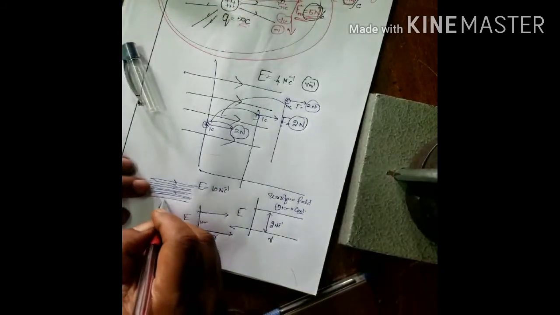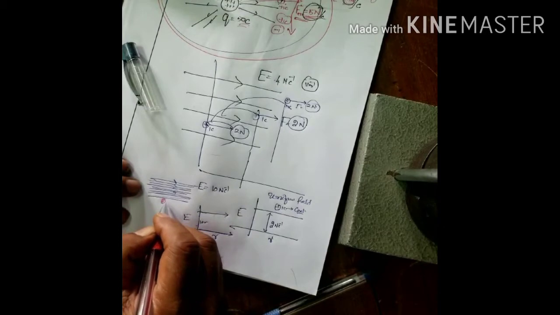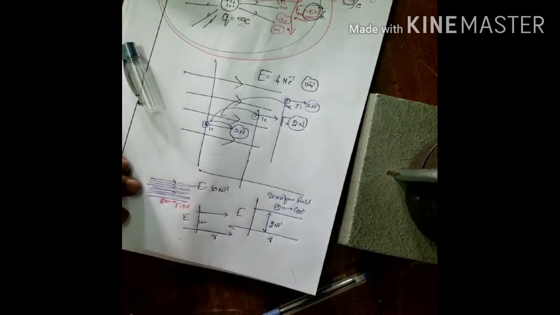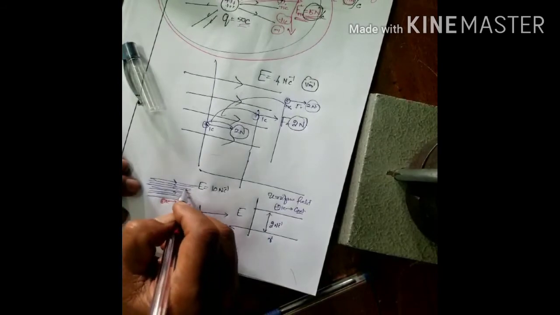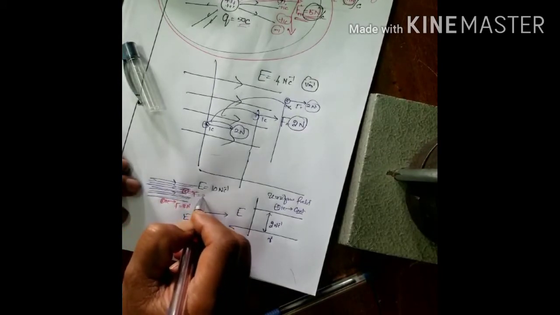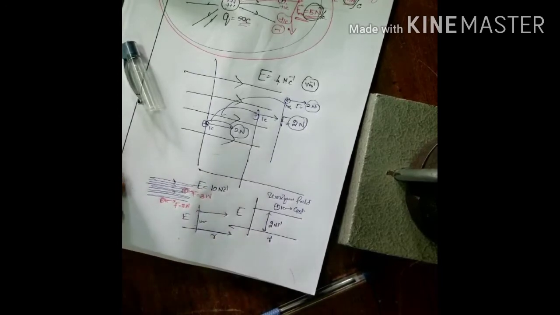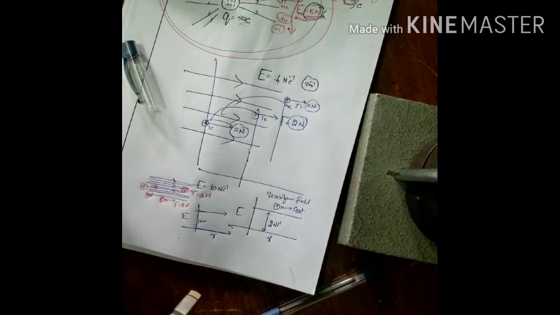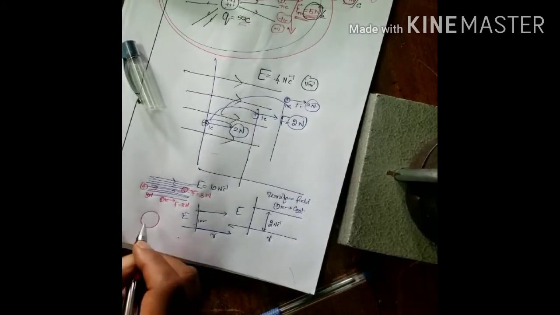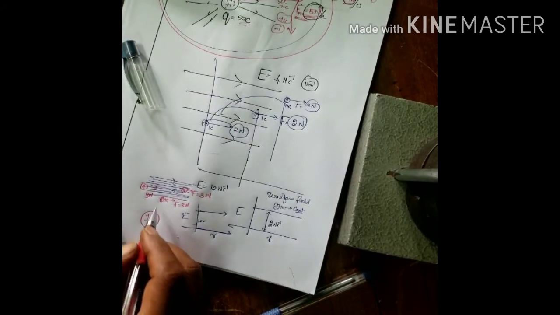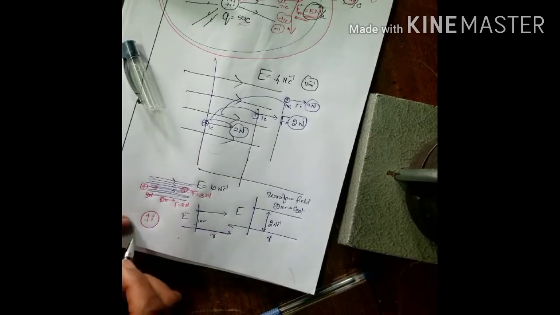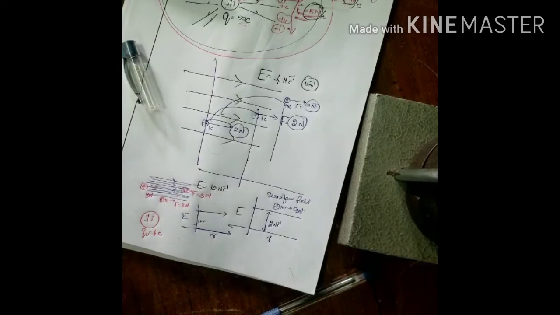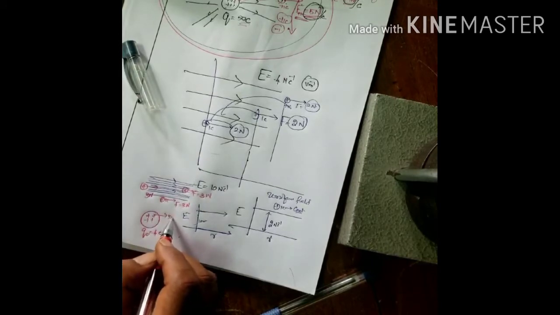Now, if I keep a positive charge here, say 1 coulomb, it experiences a force of say 3 Newton. If I keep it here also, it experiences a force of 3 Newton. Here also 3 Newton, wherever you keep it. Therefore, if I keep 4 charges, that is Q naught equal to 4 coulomb, each one will experience 3 Newton.